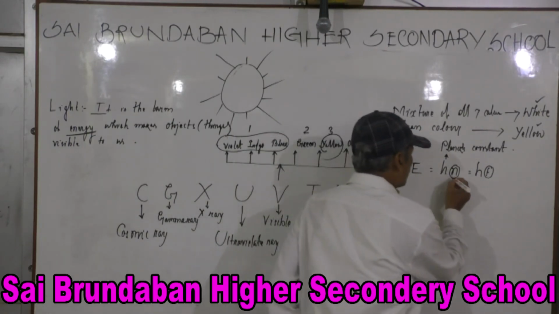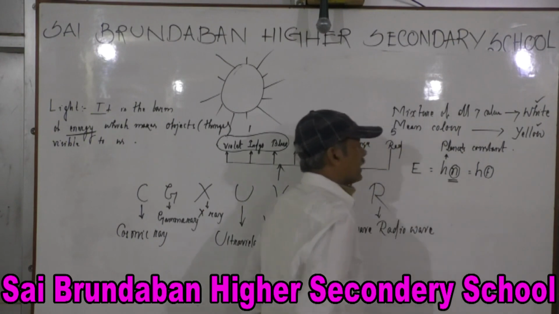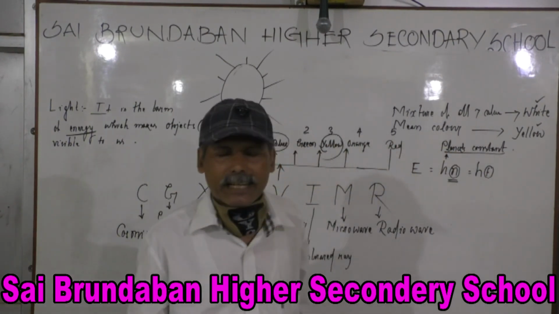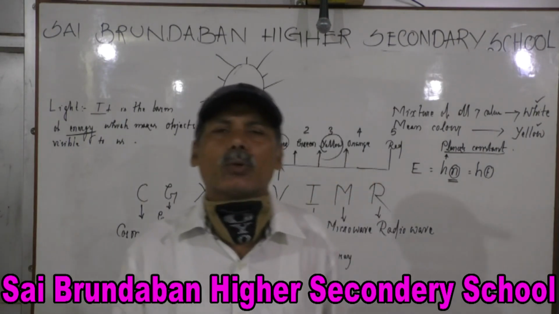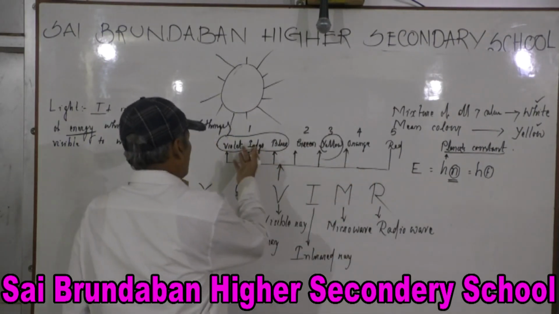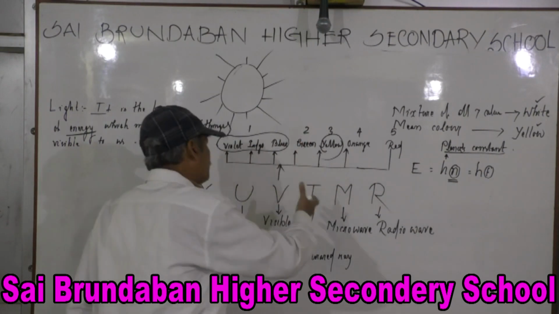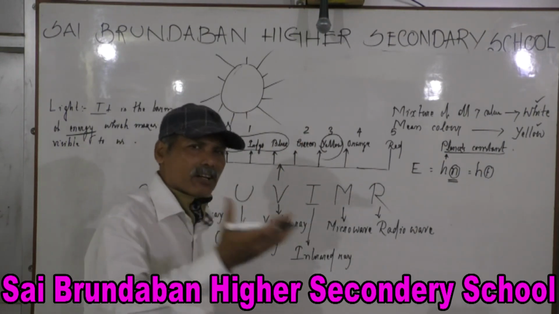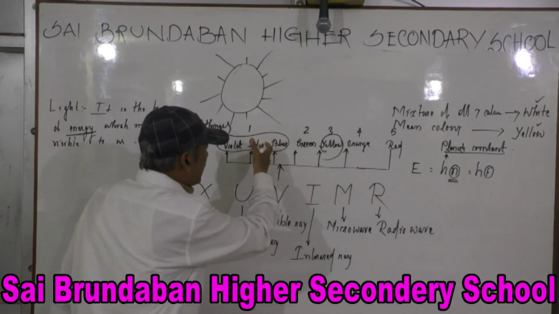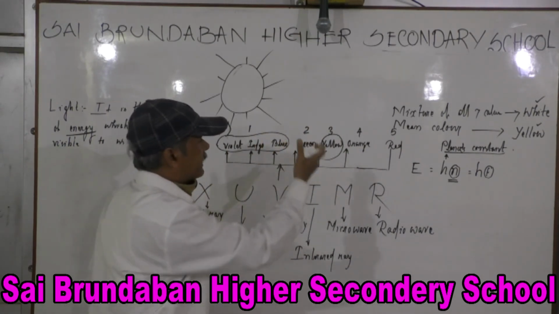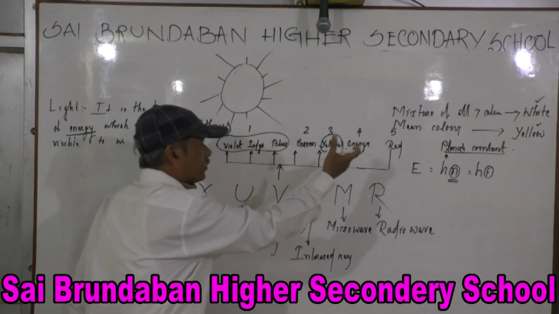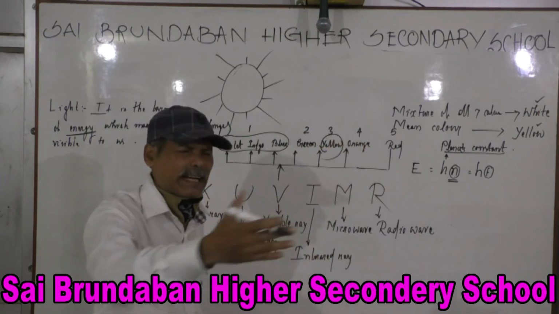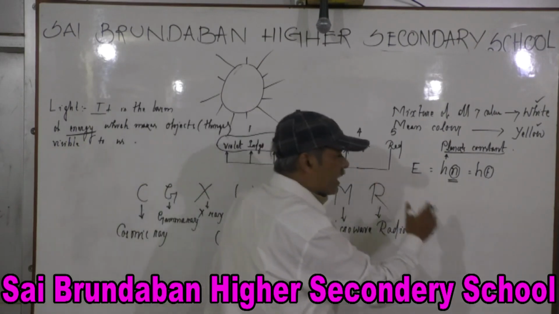So if you know the frequency and you know Planck's constant, then you can easily quantify the amount of energy of violet color, indigo color, blue color, green color, yellow color, orange color, red color when it strikes any surface.